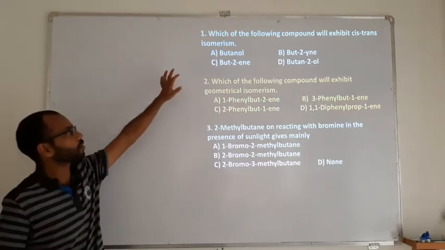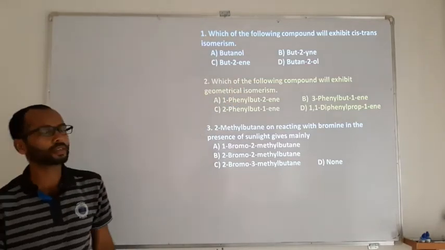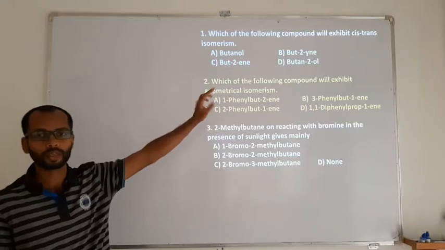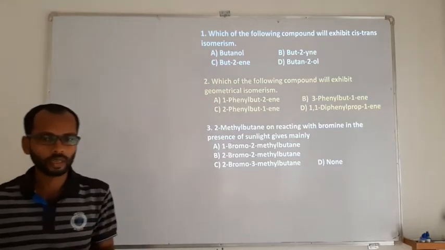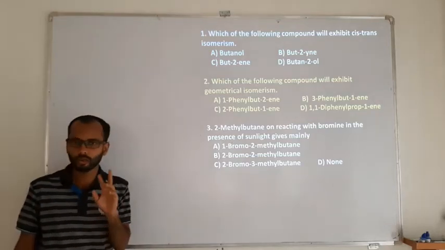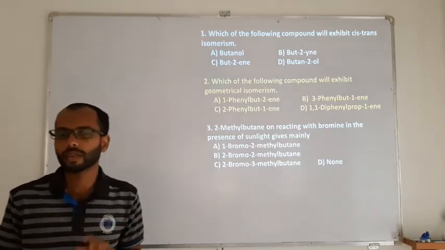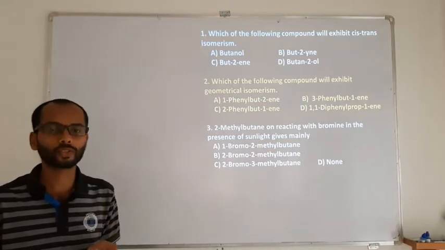So let us take the first question. Which of the following compounds will exhibit cis-trans isomerism? The question is based on geometrical isomerism, that is, cis and trans isomerism. I told you in the theory part that cis-trans isomerism is possible only when either of two conditions is followed: at least there should be a pi bond, or else a ring should be there.